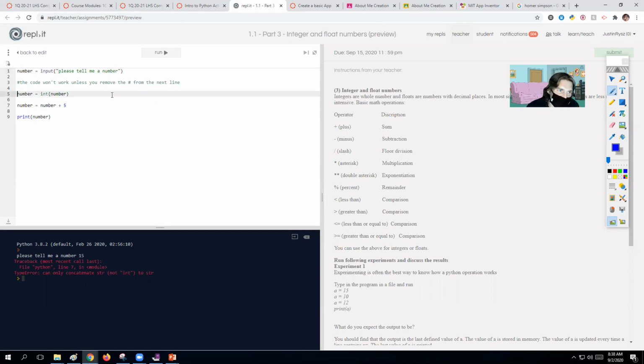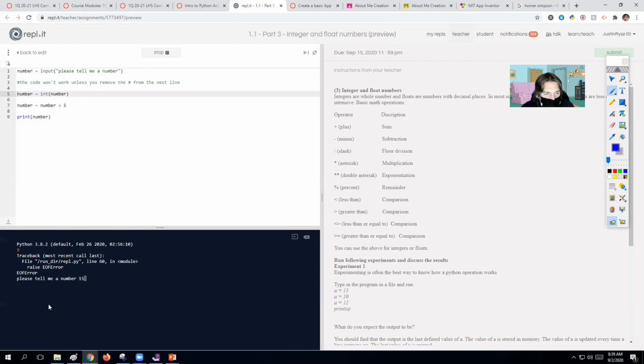So what I'm going to do now is edit this code. I'm going to get rid of the hashtag. So now we're going to run this code again. So please tell me a number, 15. What we're going to do next is take that number and do this integer of the number, meaning if number is a word already, but a word that can be turned into a number, we're going to make it a number. And then we're going to save that as number. Then what we're going to do is make that number be added plus 5.